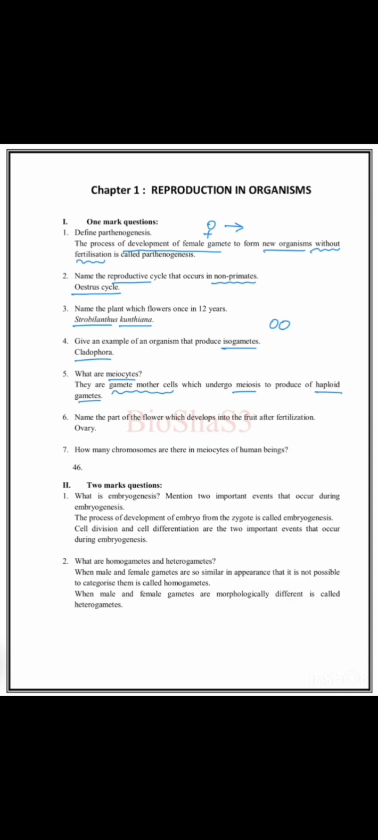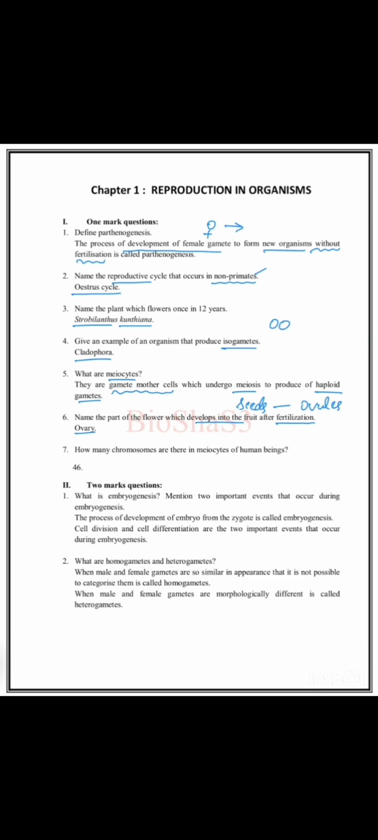Name the part of the flower which develops into the fruit after fertilization. That is ovary. So here you can expect another question: the part of the flower which develops into seeds after fertilization is ovules. Okay, so you can expect one question over here. Another question you can expect is regarding an example of anisogametes, and the reproductive cycle in case of primates.